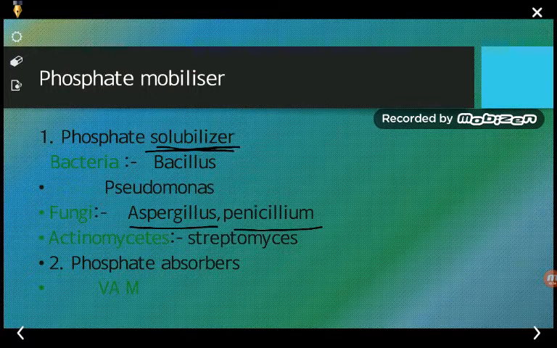Next is actinomycetes, Streptomyces. This is again a type of organism, an example, and this is again converting the insoluble form of phosphate to the soluble form. Next, coming to the phosphate absorbers.